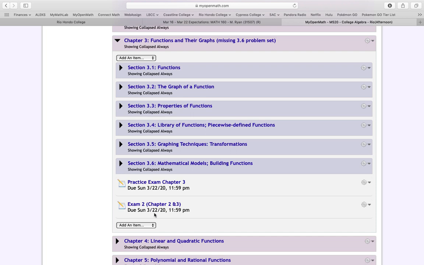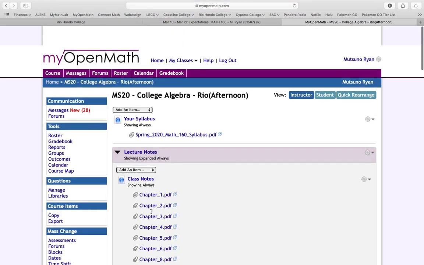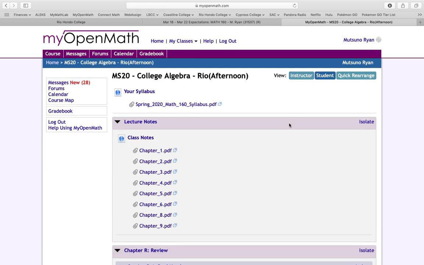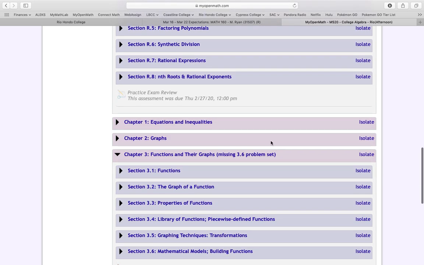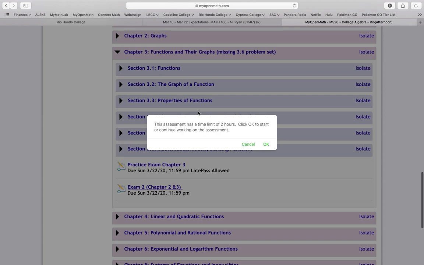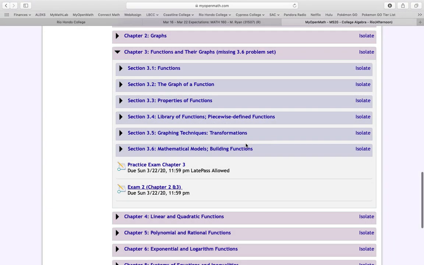Let me go to student view here so you can see what's going to happen when you access it. When you click on it, it's going to warn you that you have a time limit of 2 hours and you get one shot at it. So make sure you plan well for that.